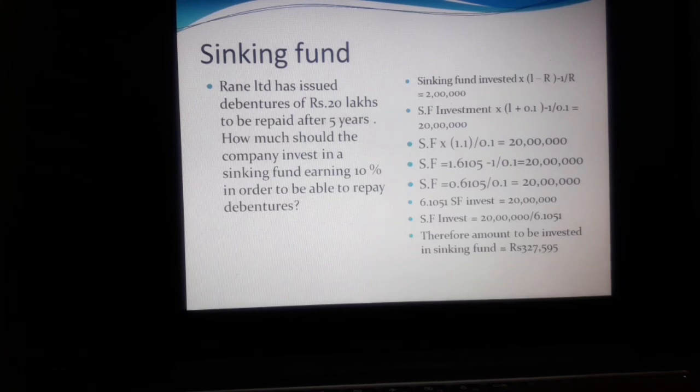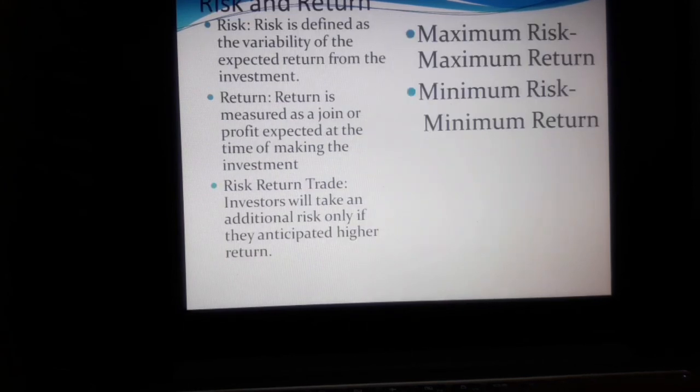The rate of interest is 10%, so we get 0.1. SF into (1 plus 0.1) to the power 5 minus 1, divided by 0.1, equals 20 lakhs. SF into 6.1051 equals 20 lakhs. So SF equals 20 lakhs divided by 6.1051. Therefore, the amount to be invested in the sinking fund is rupees 3,27,595.